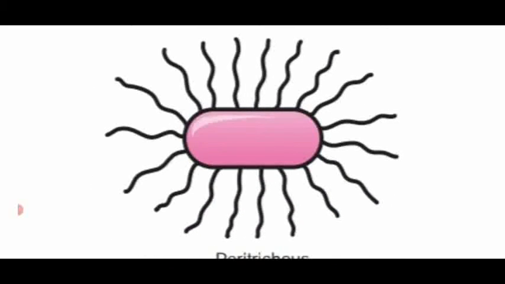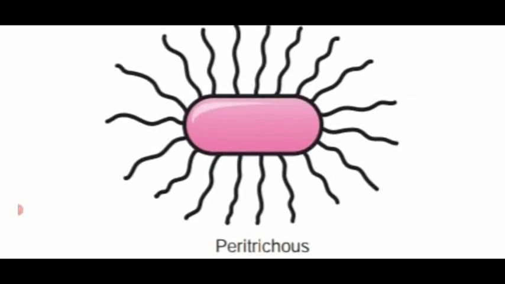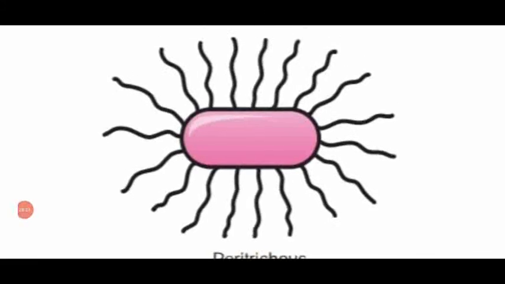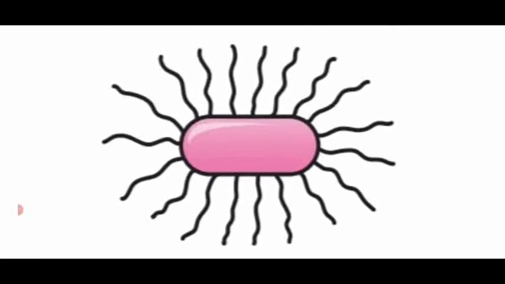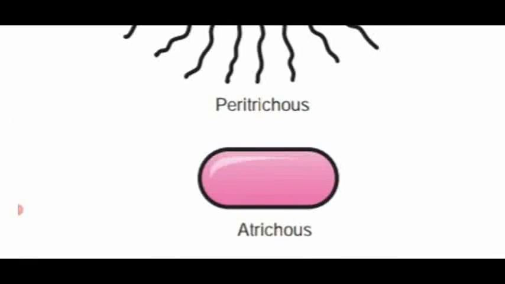Next one, Peritrichous. Peritrichous means many flagella which are located on the entire surface of the bacterial cell wall or bacterial plant body. That is named as Peritrichous. So many flagella which are present all over the plant body, that is named as Peritrichous.